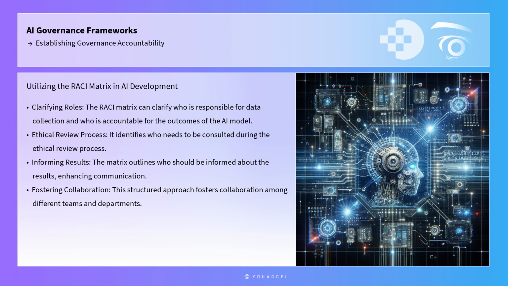For instance, in the context of AI development, the RACI matrix can clarify who is responsible for data collection, who is accountable for the outcomes of the AI model, who needs to be consulted during the ethical review process, and who should be informed about the results. This structured approach not only enhances accountability, but also fosters collaboration among different teams and departments, ultimately leading to more ethical and effective AI solutions.